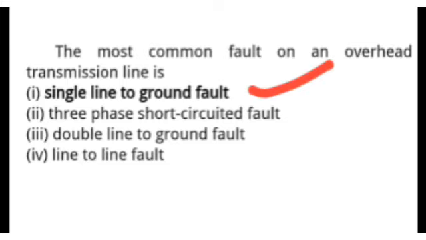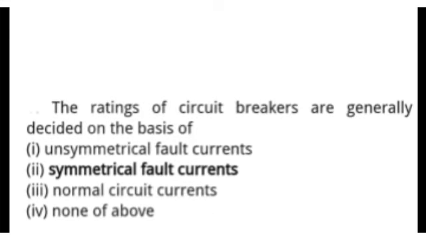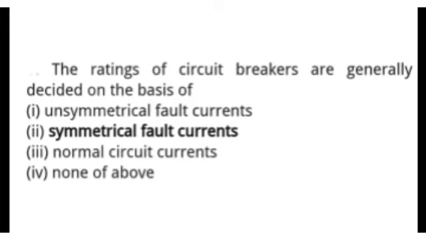Next question is, the rating of circuit breaker is generally decided on the basis of. Options are unsymmetrical fault current, symmetrical fault current, normal circuit current, and none of the above. So the rating of circuit breaker is generally decided on the basis of symmetrical fault current. Okay, symmetrical fault current decides the rating of circuit breaker.